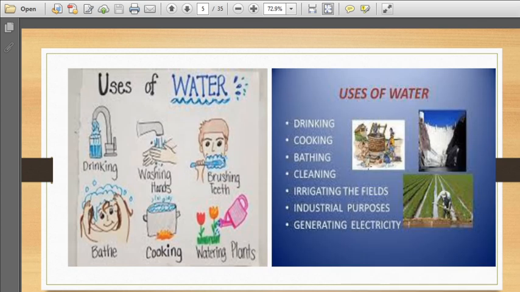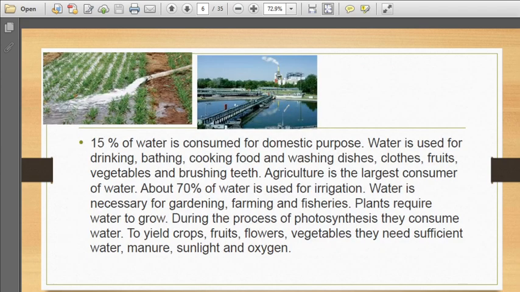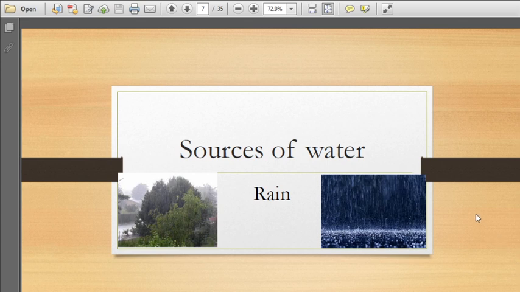See, drinking, cooking, bathing, cleaning, irrigating the fields, industrial purposes, generating electricity. So these were the uses of water that we learnt yesterday. Yes, it is used in factories. It is used for irrigating the fields. Now children, after that we learnt the sources of water, how the earth gets water. So the main source of water is rain.